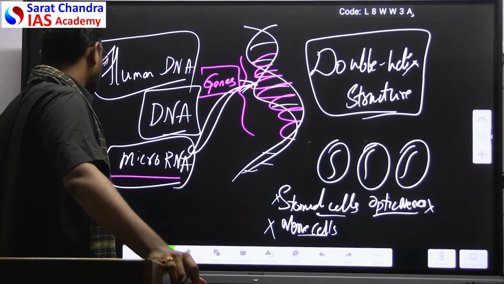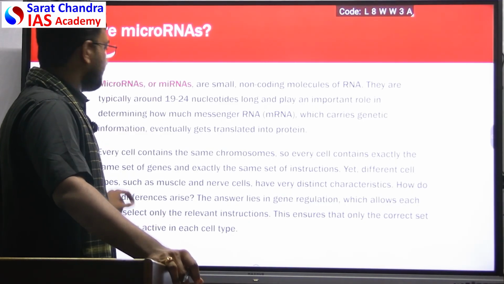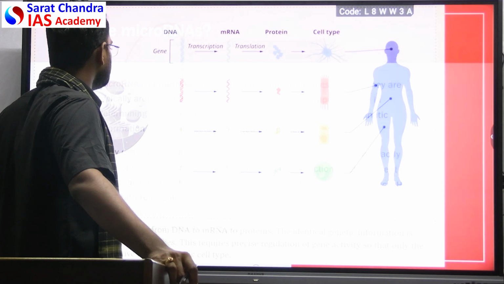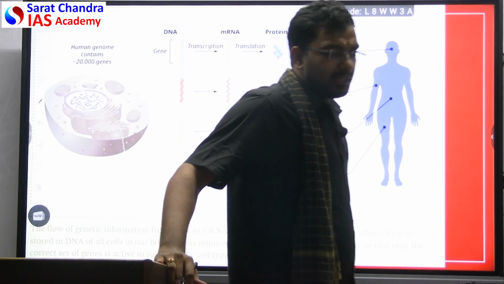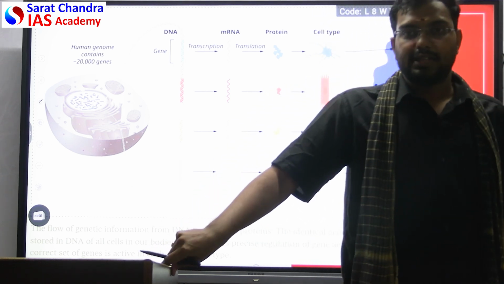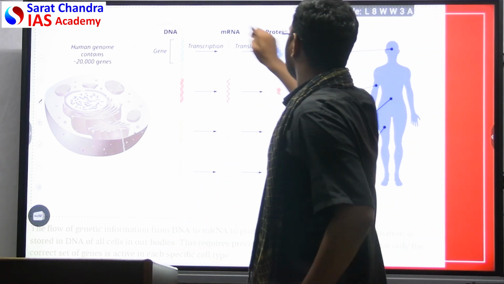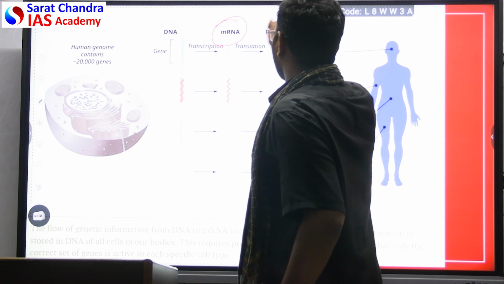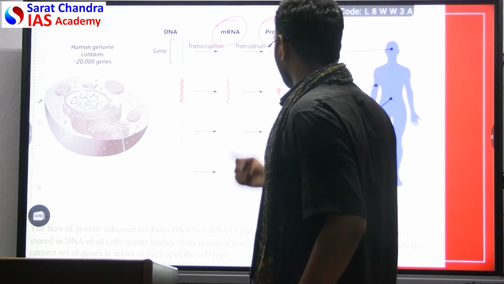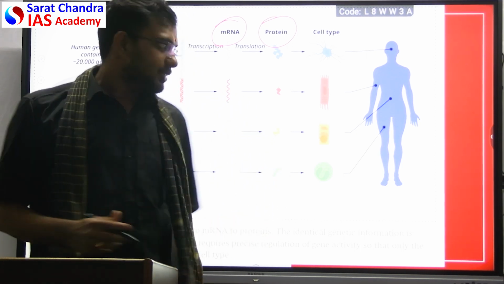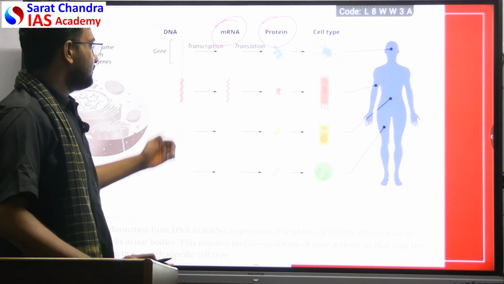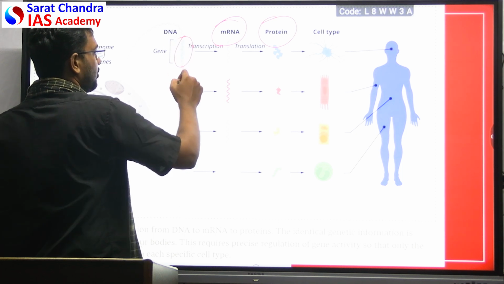Now we'll come back to their work. How did they discover this? We have seen in the previous UPSC questions that they have asked about mRNA vaccines. They have asked about protein synthesis. Now we are going a step back. In a normal human cell, from the complex DNA, we have functional units which are called genes.